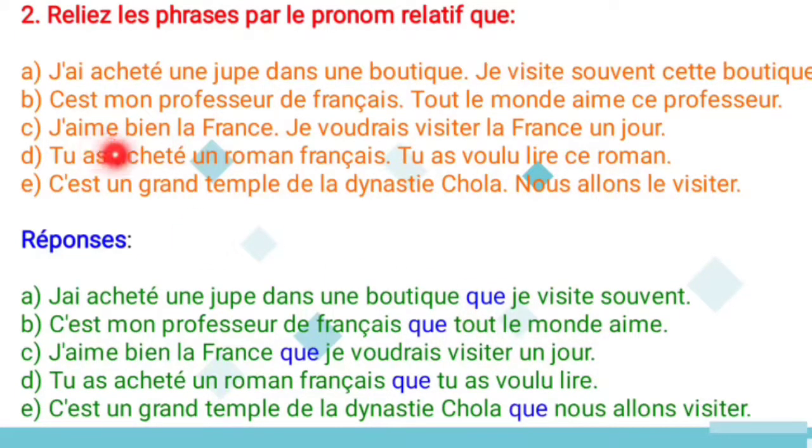Next one, j'aime bien la France. So I like France. And je voudrais visiter la France un jour. So I would like to visit France one day. So in this case, you can use the relative pronoun in between these two sentences. So j'aime bien la France que je voudrais visiter un jour.